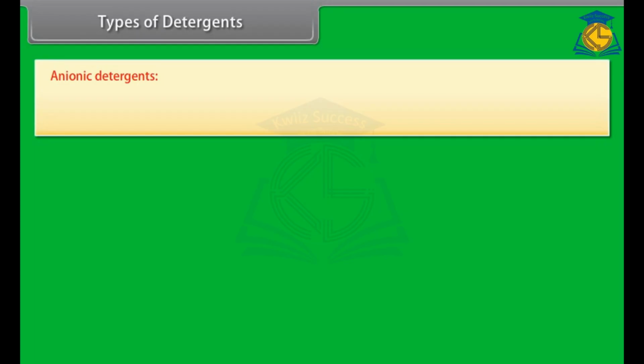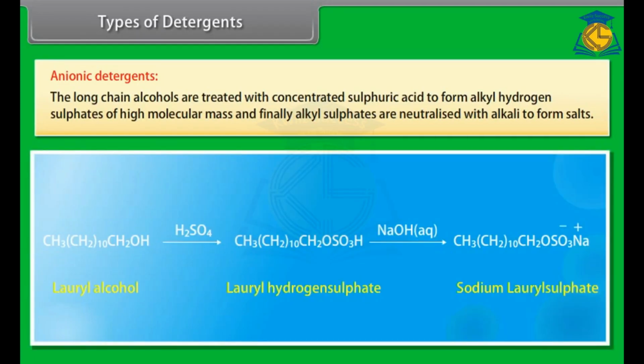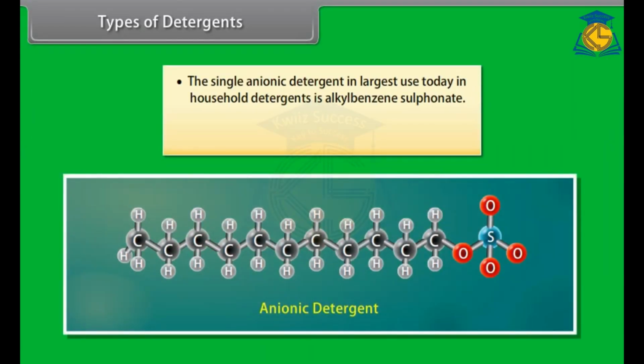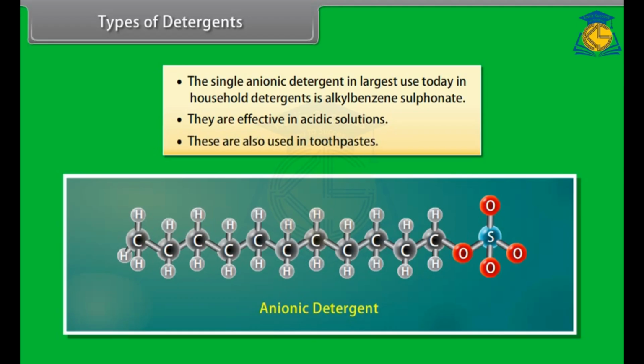Anionic detergents. The long-chain alcohols are treated with concentrated sulfuric acid to form alkyl hydrogen sulfates of higher molecular mass, and finally alkyl sulfates are neutralized with alkali to form salts. The single anionic detergent in largest use today in household detergents is alkyl benzene sulfonate. They are effective in acidic solutions. These are also used in toothpastes.